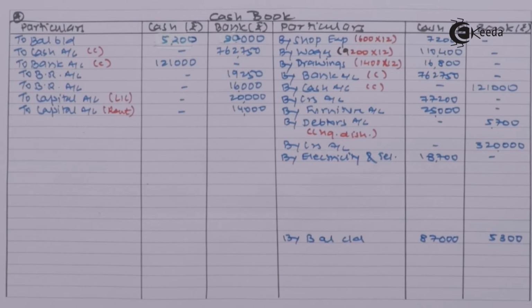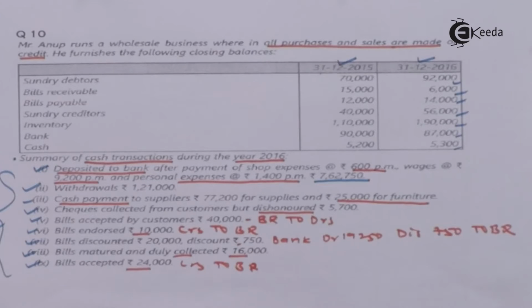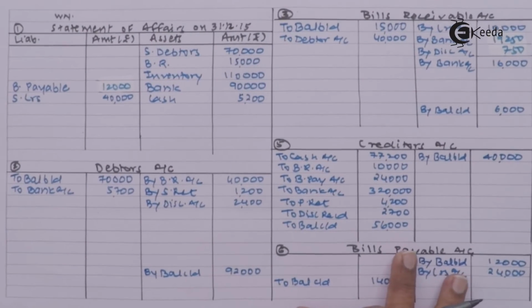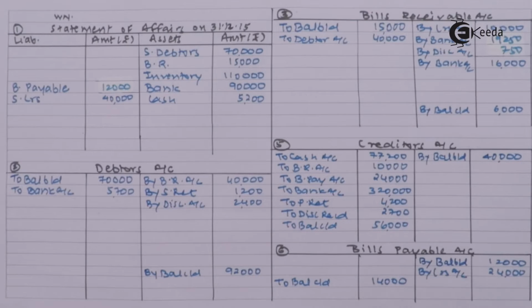So students, we have given the second effect of the closing balances which were given here. You can note down these closing balances we have recorded. Now I need to close each of these segments of my working note slowly. It is always advisable to go for debtors along with bills receivable, creditors along with bills payable, then we will jump to the cash. If any cash transaction is left out, we will find out.